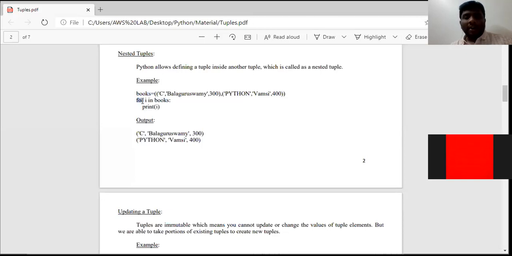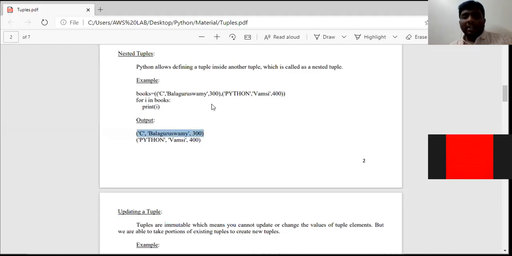So for is a keyword, i is a variable name which is used for iterations. In is nothing but an operator. Books is nothing but a tuple name. So print i. In the first iteration, i goes to the first element. The first element means this total comes under the first element. So this will be our output for the first iteration.